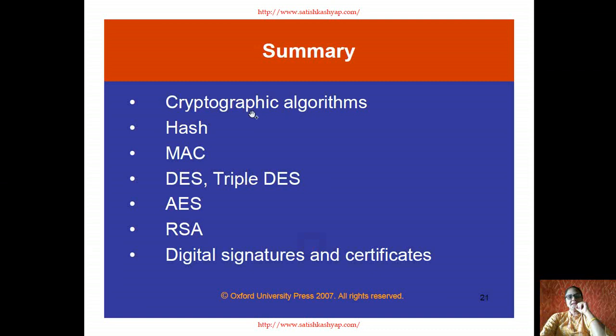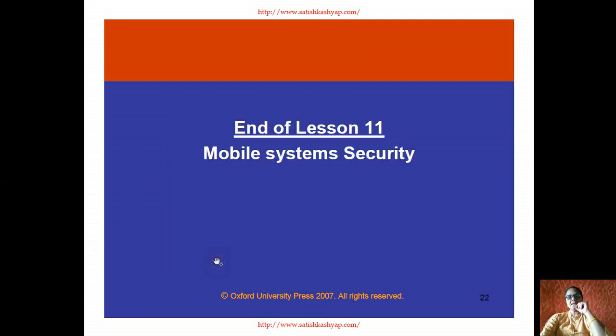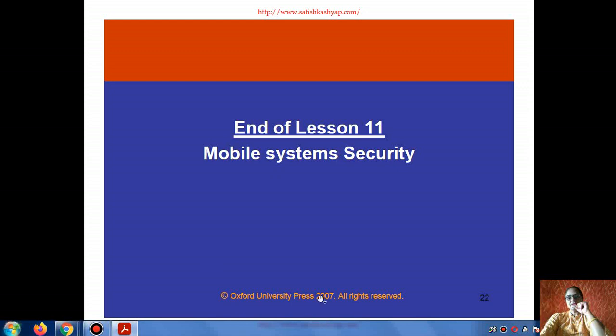So today we have seen cryptographic algorithms, hash functions, MAC, DES, triple DES, AES, RSA, digital signatures and certificates. So we end up with the mobile system security.